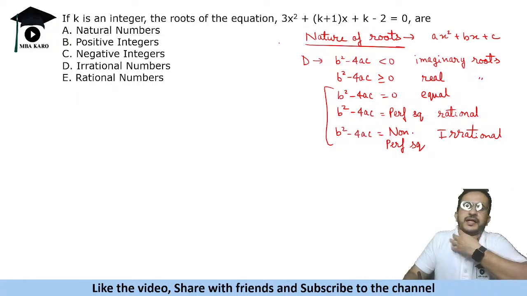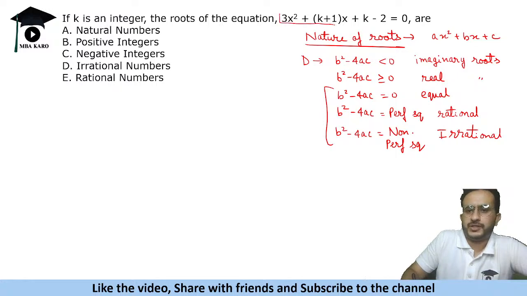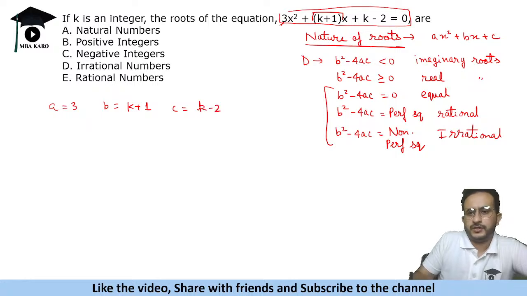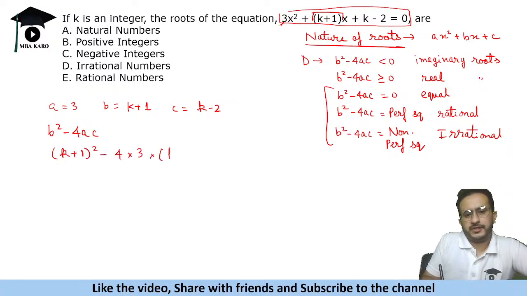Okay, now we have given that this is the quadratic equation given to us. Right? Here a means coefficient of x square. So a हमारा हो जाएगा 3. A is coefficient of x square, B is this coefficient. So B is k plus 1. And C is the constant term, which is k minus 2. Right? So we will find b square minus 4AC. B square minus 4AC is (k plus 1) का whole square minus 4 times of 3 into (k minus 2).